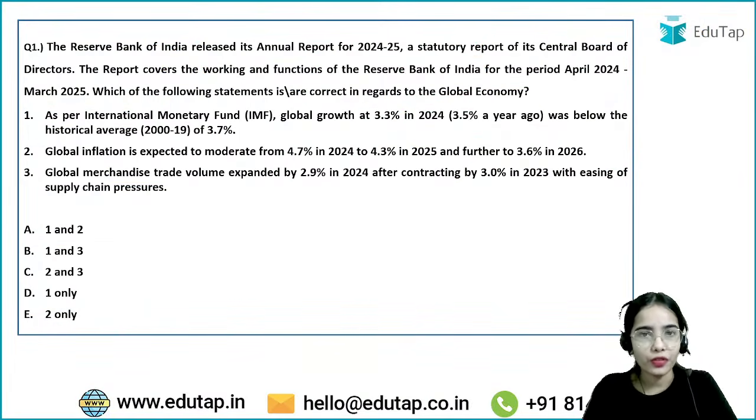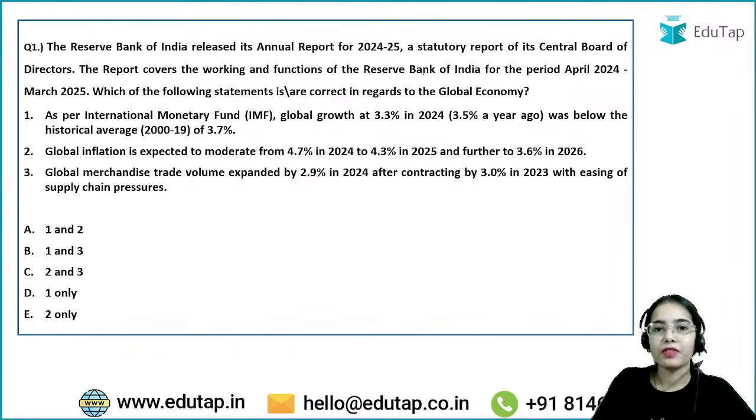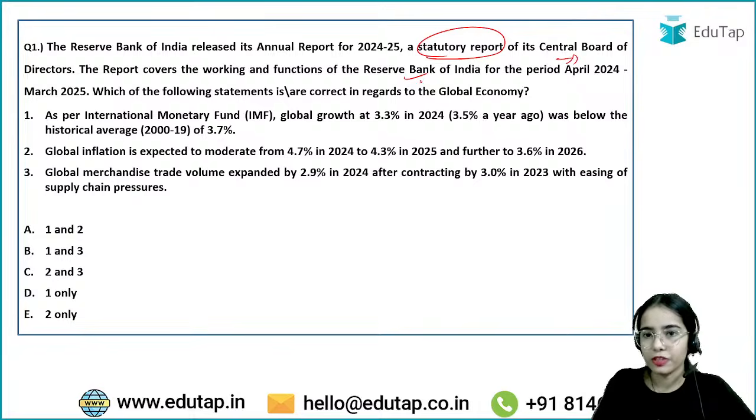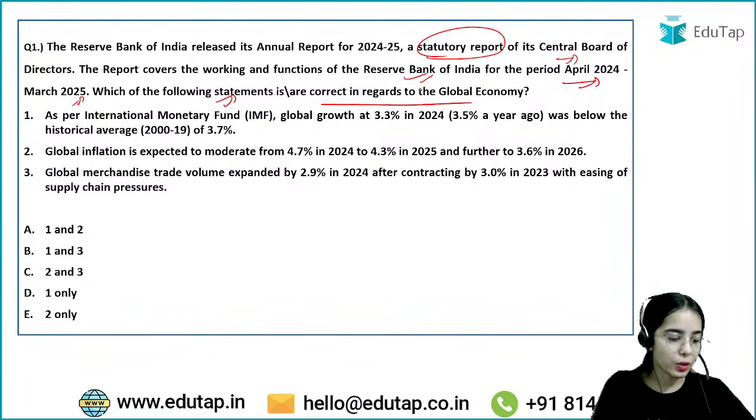First question is in front of you, and we are going to discuss the important questions, the important facts from the annual report of RBI for 2024-25, which is a very important report of the Reserve Bank of India. Let's start with the first question. The Reserve Bank of India released its annual report for 2024-25, a statutory, that is a legal report of its Central Board of Directors. The report covers the working and functions of the Reserve Bank of India for the period of April 2024 to March 2025. Now, which of the following statements is or are correct in regards to the global economy? This is the question. Now read the statements very carefully and try to answer the question.